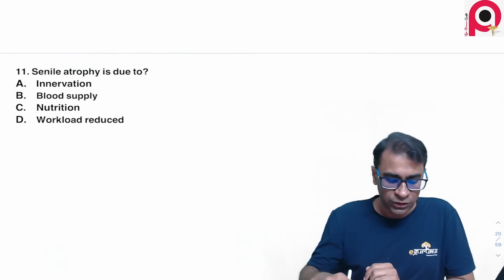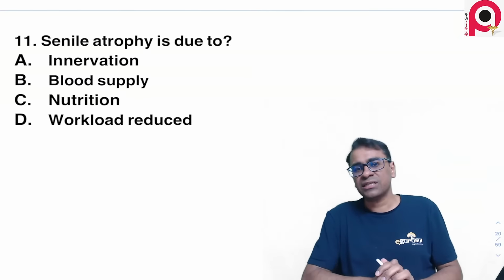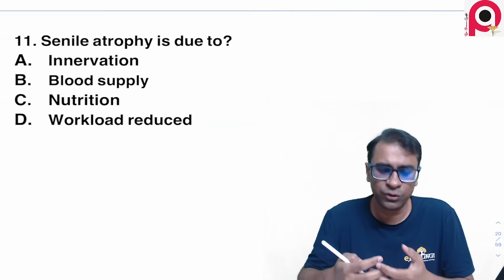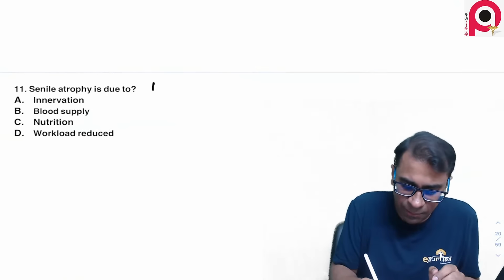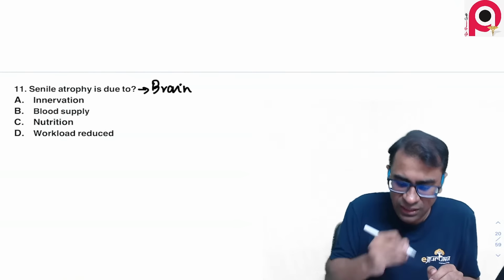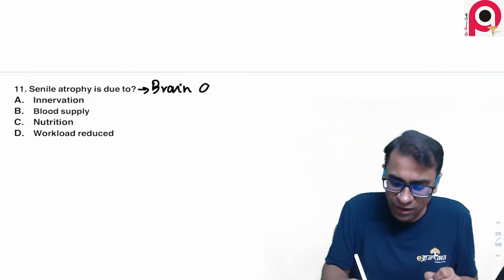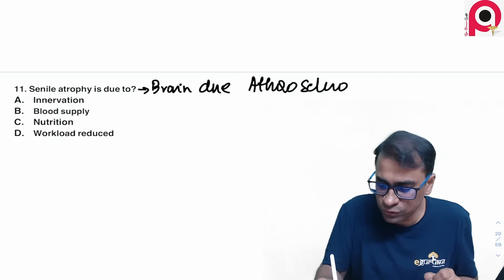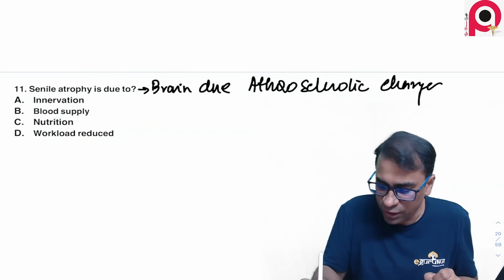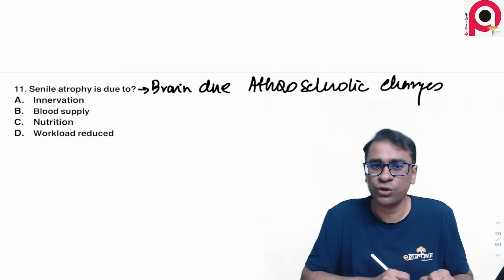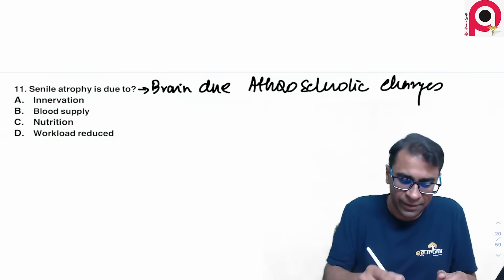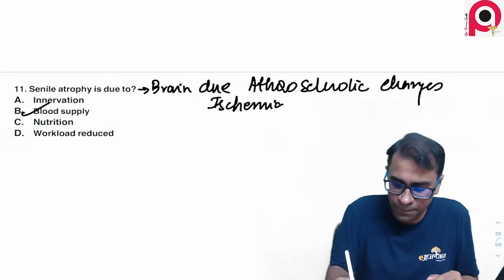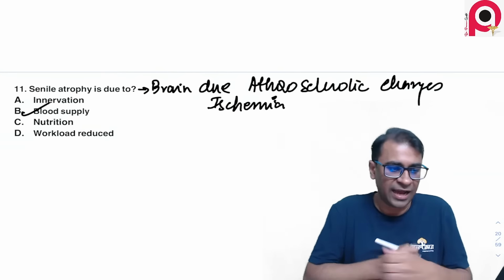Okay. So, senile atrophy is due to. Now, this is a hot favorite, and it's an old recall question. It's a very multiple-time repeat question. Senile atrophy is seen in the brain. First of all, you should understand senile atrophy is in the brain and occurs due to atherosclerotic changes, and often it is due to ischemia. It is often due to the decrease in the blood supply, and the main answer is blood supply decreasing causing ischemia.